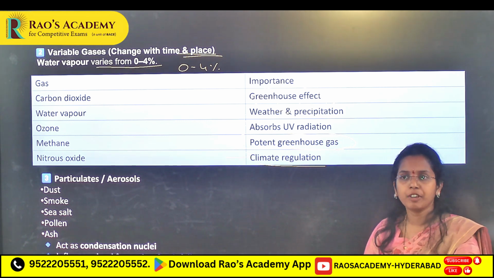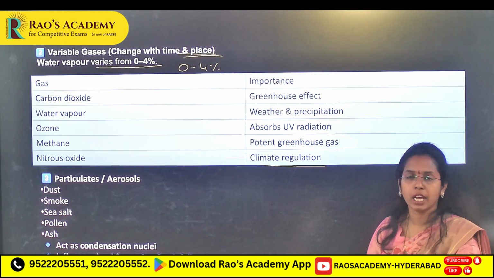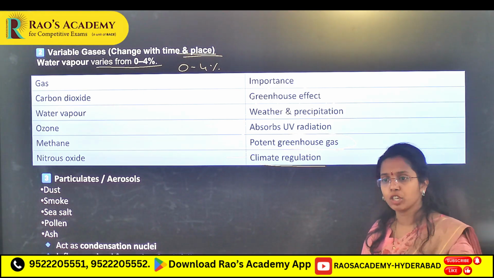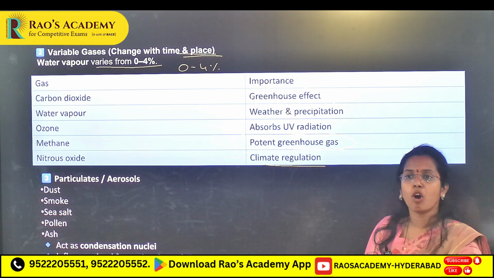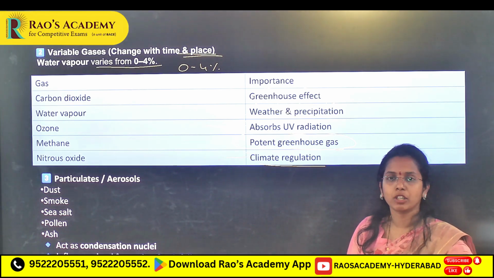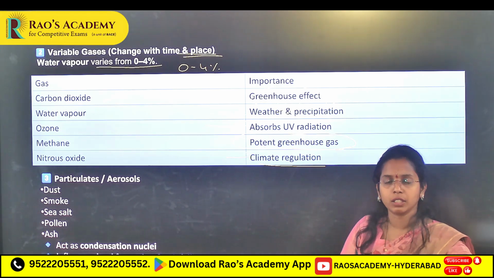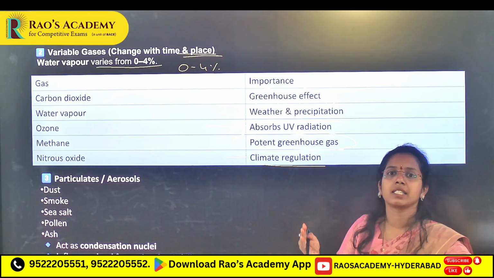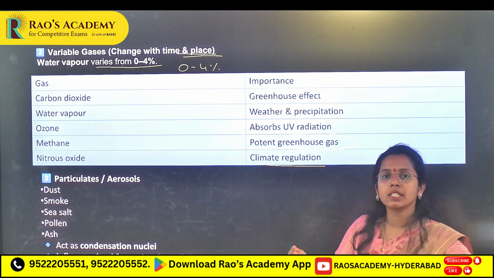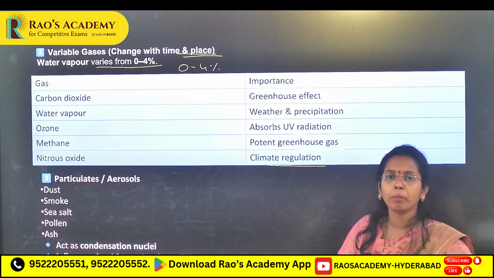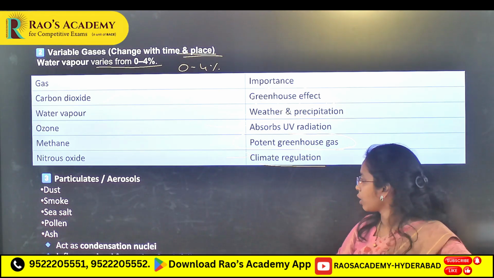if we increase the percentage of greenhouse gases, what will happen? Warming. If the greenhouse effect is not there, what will we see? The warming effect would not be present on the earth. That warming effect is very important for plant growth and other things. But if we increase greenhouse gas emissions, what will happen? Global warming, climate change. We are going to see that.